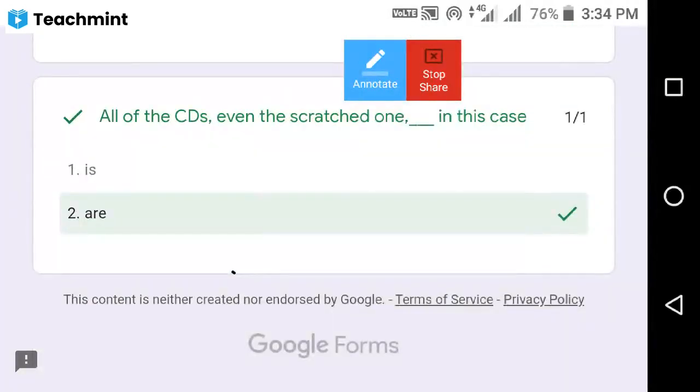Yes, any doubt? Nearly 39 members attempted the exam.